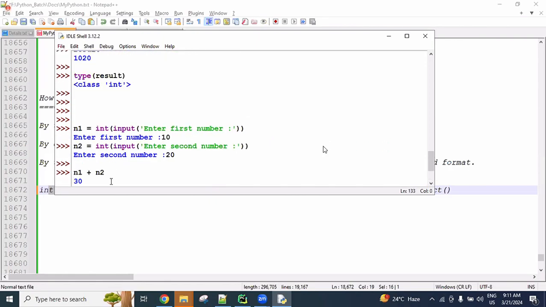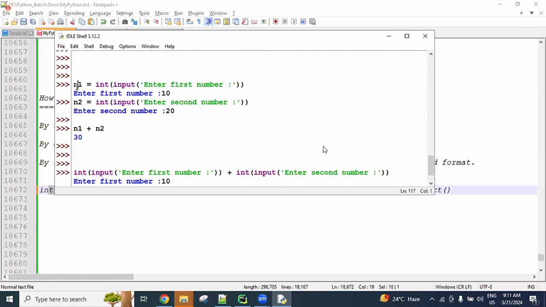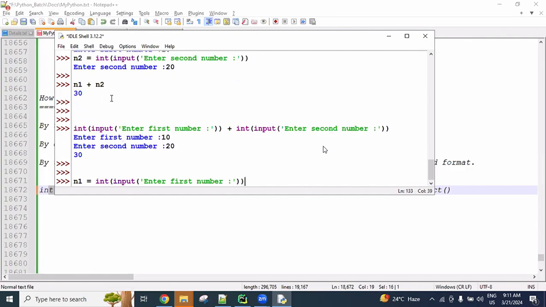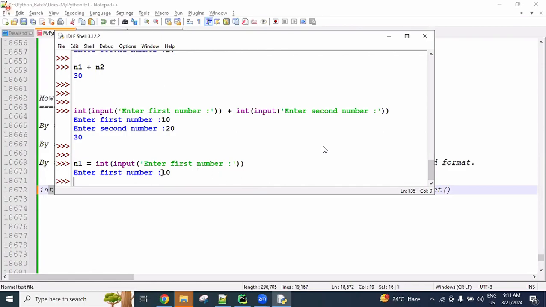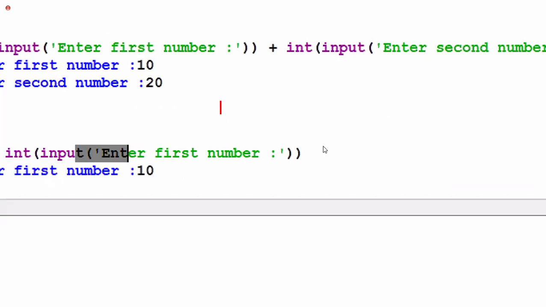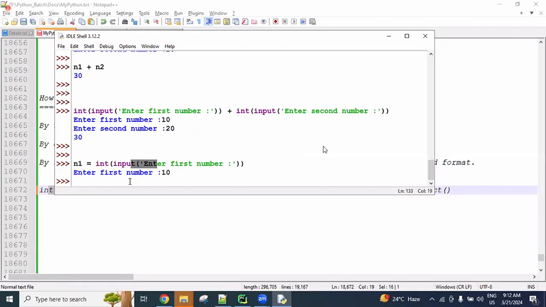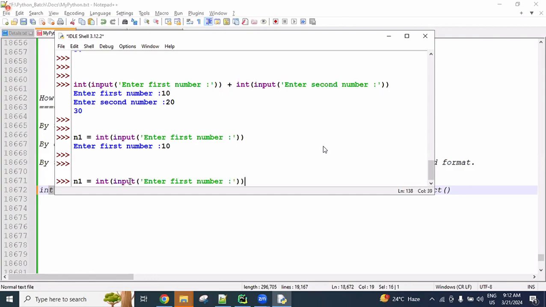Now here one problem is there. Check it here. You are entering some data that is read in string format by the input function, trying to convert into int and storing into n1. If you are giving an integer type value, no problem. Internally the integer type string format is there, and this string type integer, using int casting, we can convert into int. So no problem here.